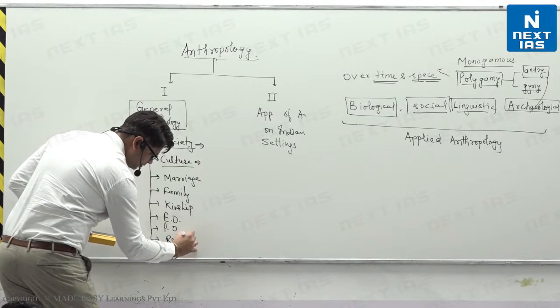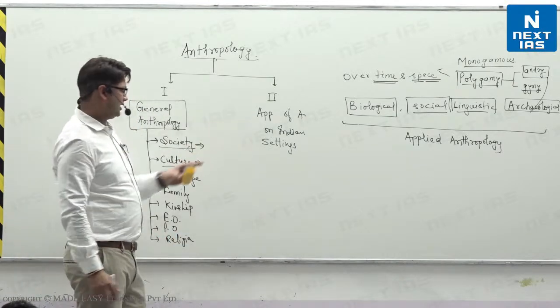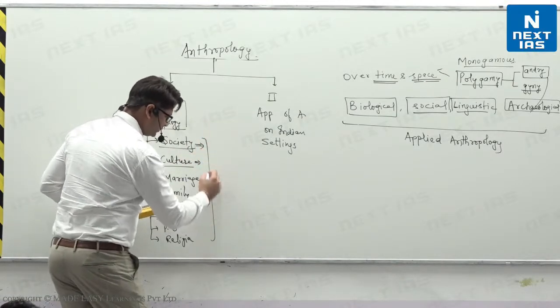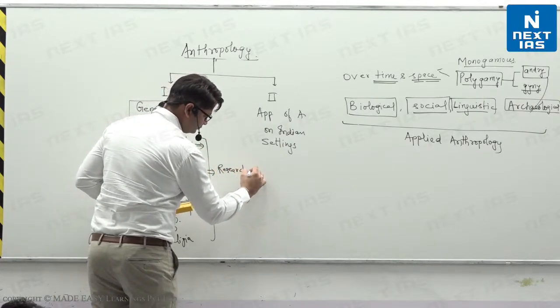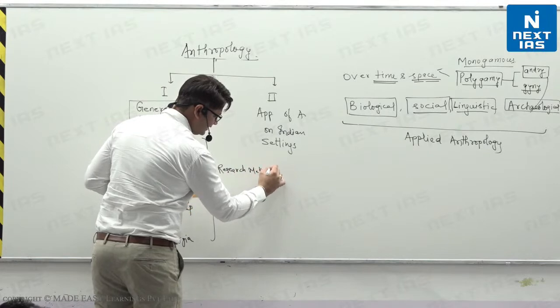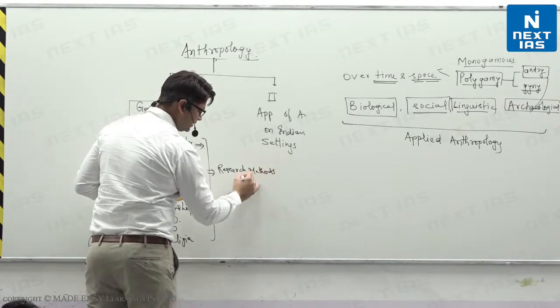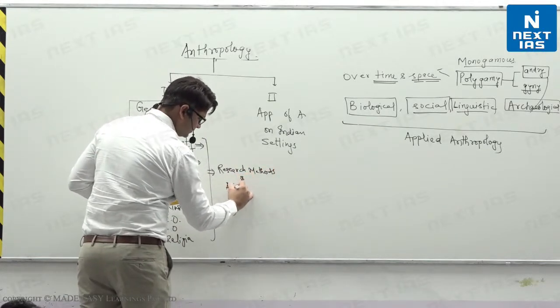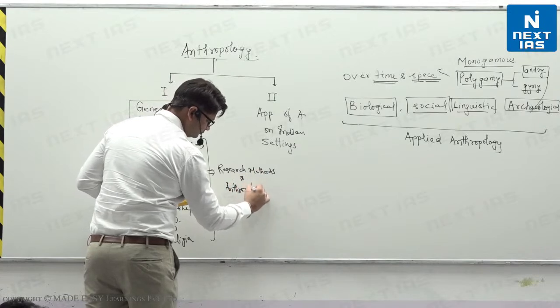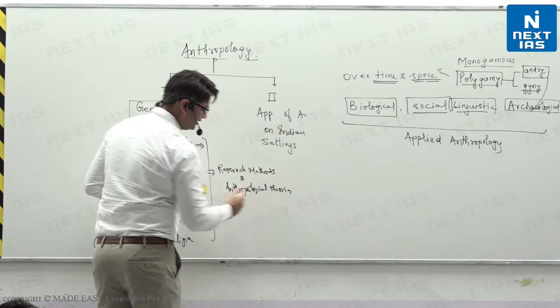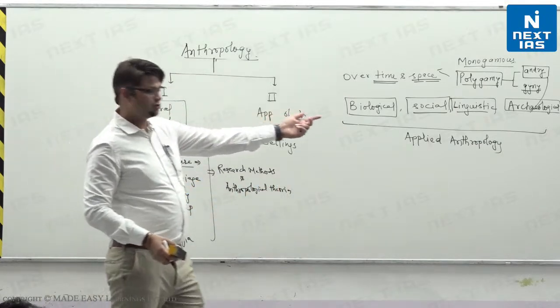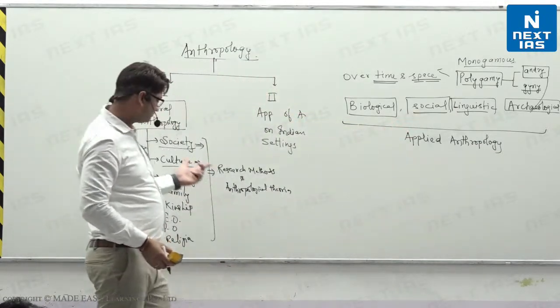All these components come under social anthropology, along with the research methods to study how we can study these, and anthropological theories. These are the things that we study in socio-cultural anthropology, right?